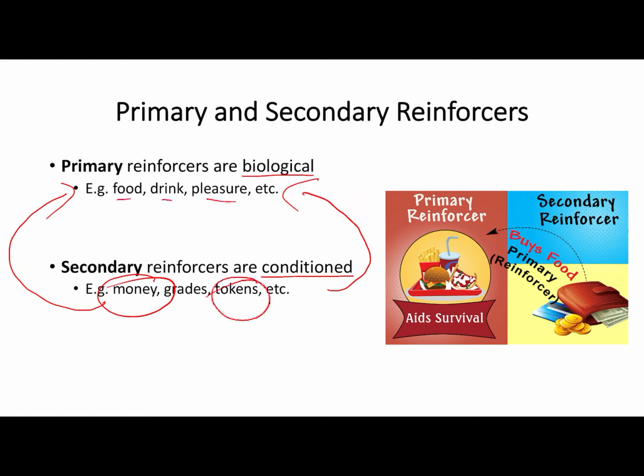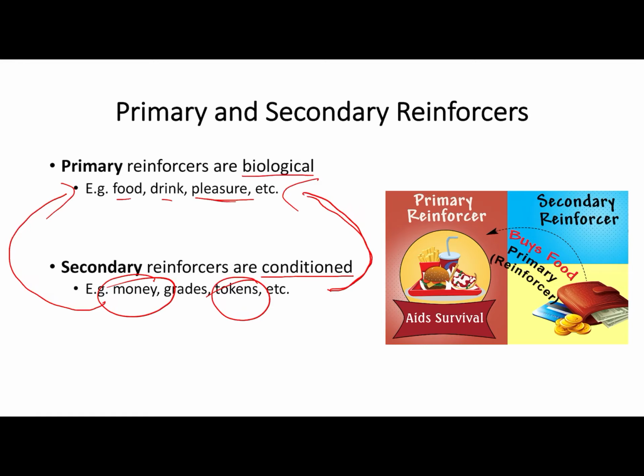Likewise, with tokens, when we look at token economies later on in the A-level, we'll see that in school, if you received a token for good behaviour, or in prisons or psychiatric hospitals, if you receive a token for good behaviour, that token in itself means nothing. It's not inherently valuable or rewarding for us. The only reason that tokens are reinforcing is because we can trade them in for primary reinforcers. We can trade them in for food or for pleasurable experiences like being able to choose the film that's on the television that night. So primary reinforcers are biological and unlearned, whereas secondary reinforcers are learned, are conditioned, because they become associated with that primary reinforcer.